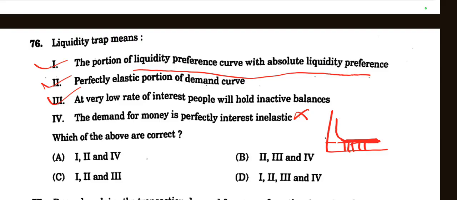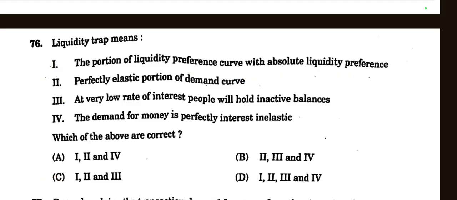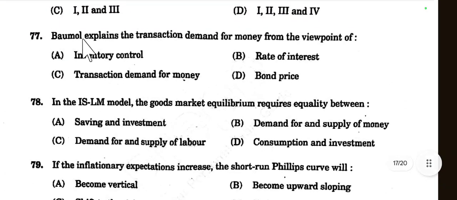1, 2, 3 is option number C. So here C is the right answer according to question number 76, because the demand for money becomes perfectly elastic at very low interest rate, not inelastic. Then question number 77, Baumol explained the transaction demand for money from the viewpoint of inventory control, rate of interest, transaction demand for money, or bond price. Baumol gave the concept of the inventory approach. So inventory control is the right choice.